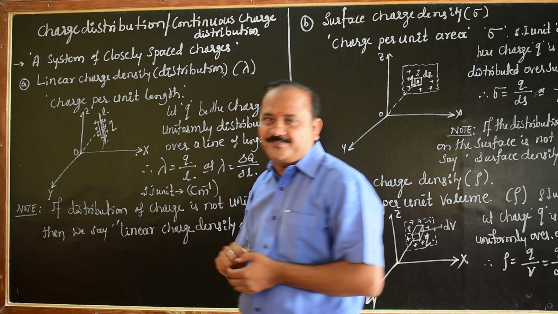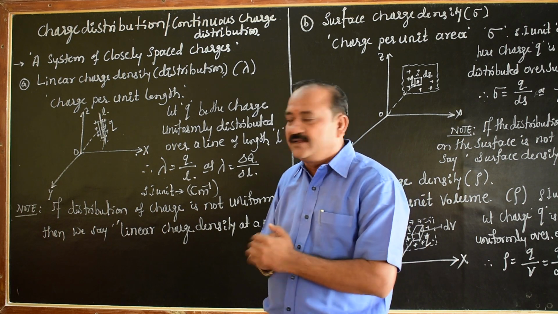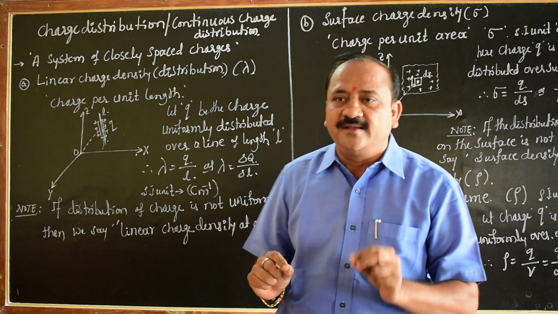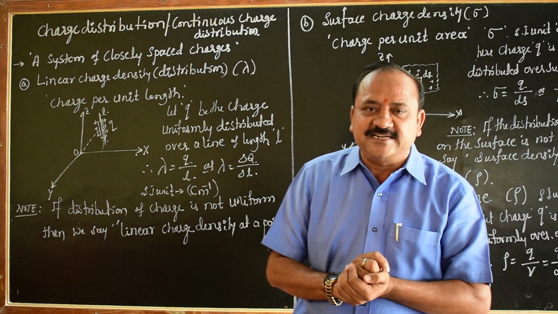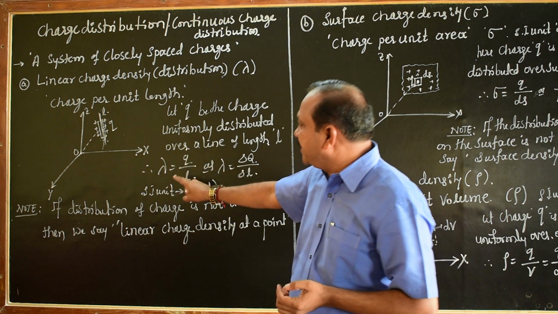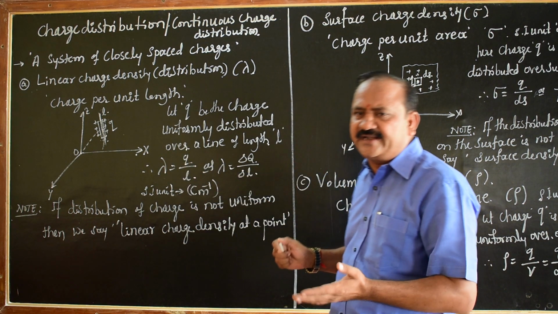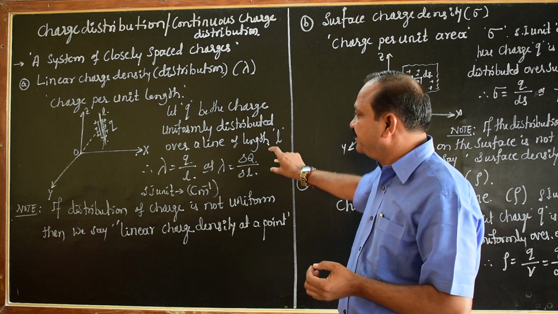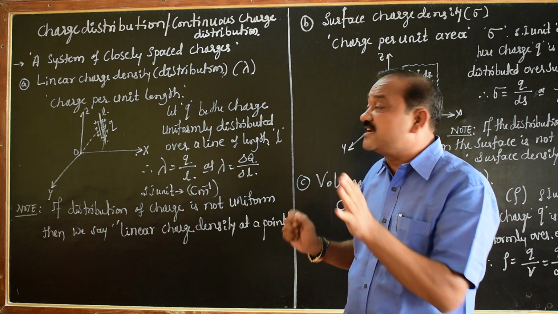Mathematically, we can write lambda equals Q divided by L. Lambda is the denotation for the linear charge density. Lambda equals Q by L. We can also write this lambda as delta Q by delta L. This is what we call linear charge density.